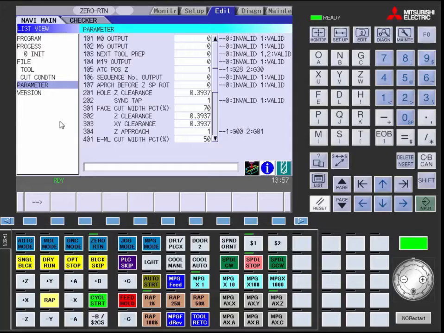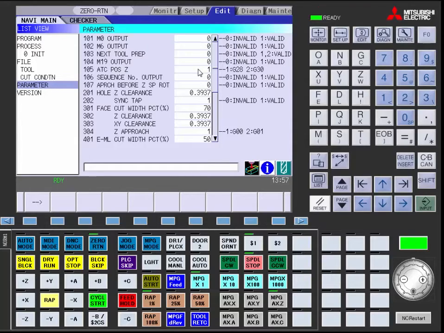This area sets up a variety of basic parameters to assist Navi Mill to create a more consistent program. The following parameters are in this area. M0 output turns on M00 at the start of each process. M6 output turns on M6 for a mill when next tool prep is invalid. Next tool prep pre-stages tools for faster change time. M19 orients the spindle.